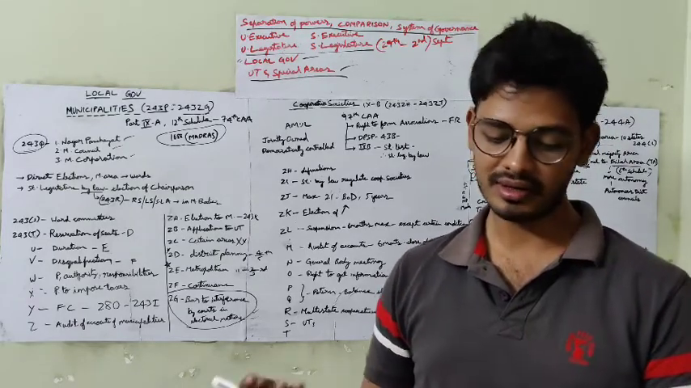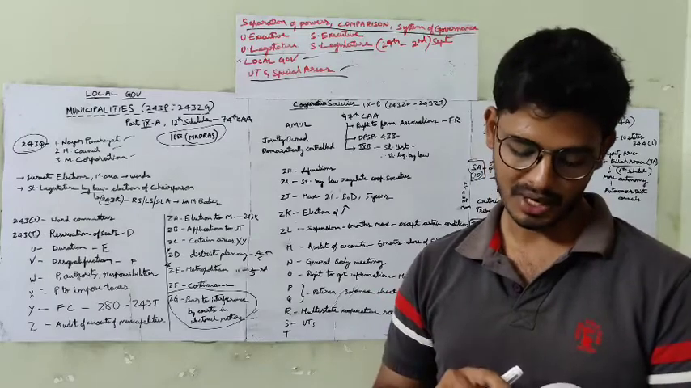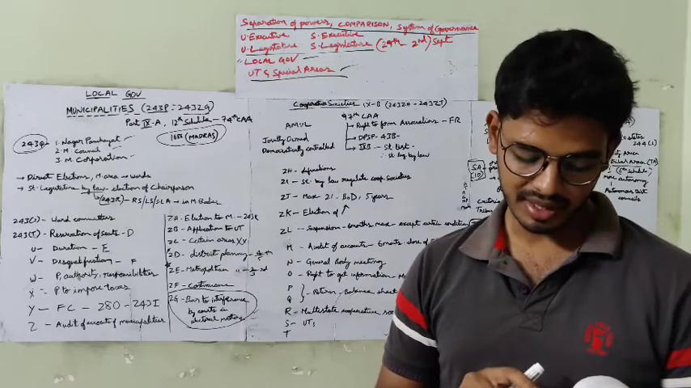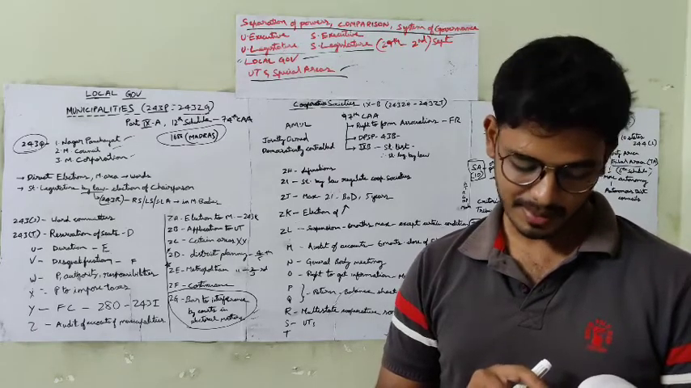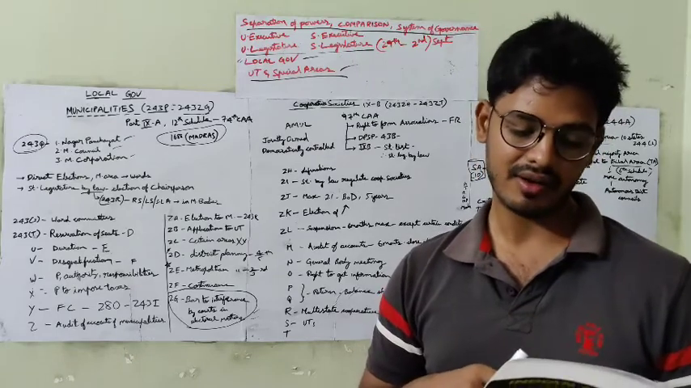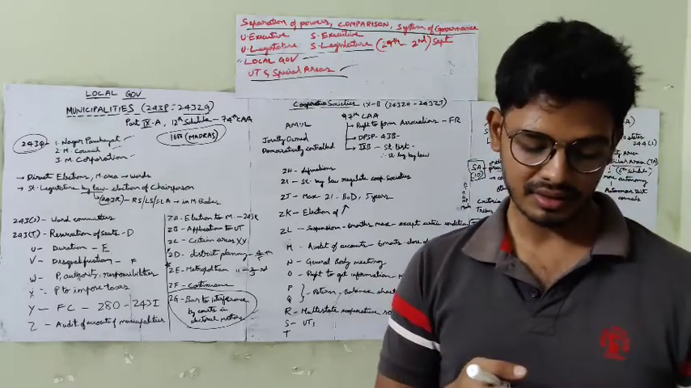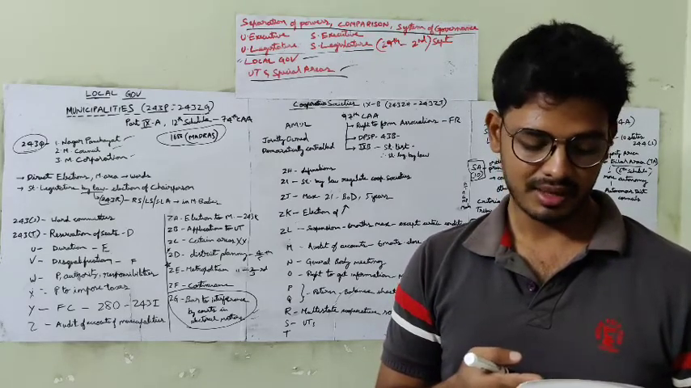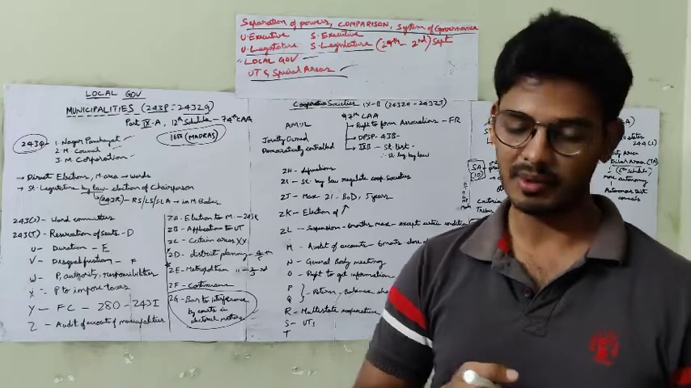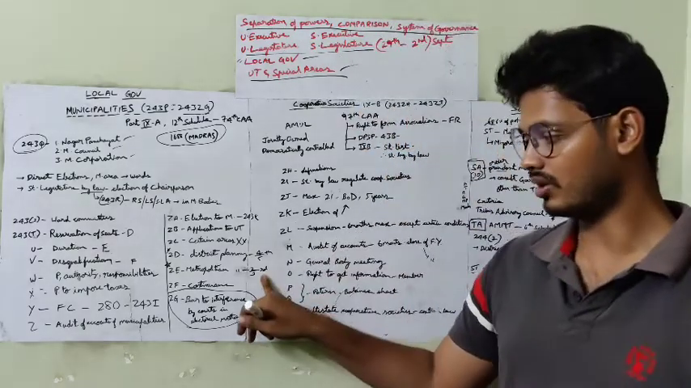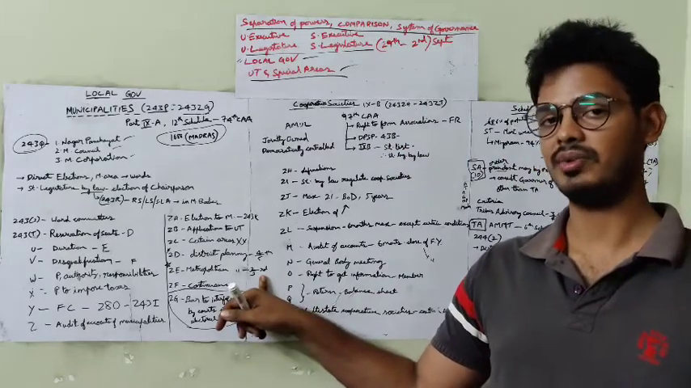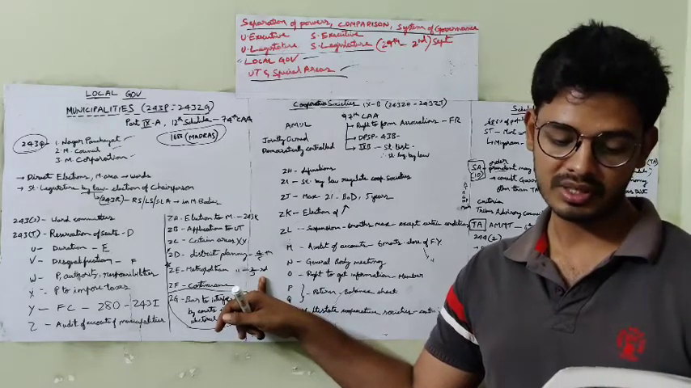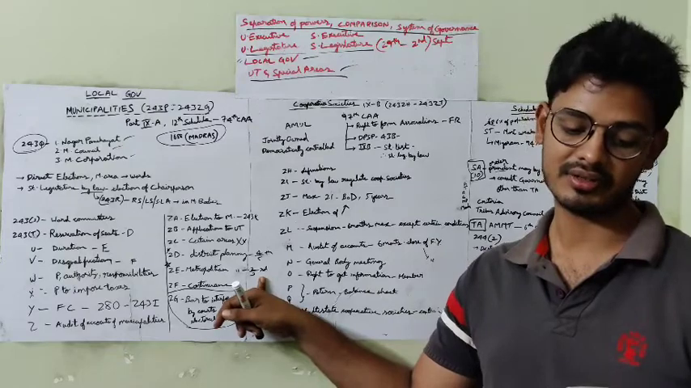And in the case of the metropolitan planning committee, every metropolitan area shall have a metropolitan planning committee to prepare a draft development plan. And 2/3 of the members of the metropolitan planning committee should be elected by the elected members of the municipalities and chairpersons of the panchayats in the metropolitan area from among themselves. So here also, 2/3 of this committee should be elected by the elected members of the municipalities and chairpersons of the panchayats.